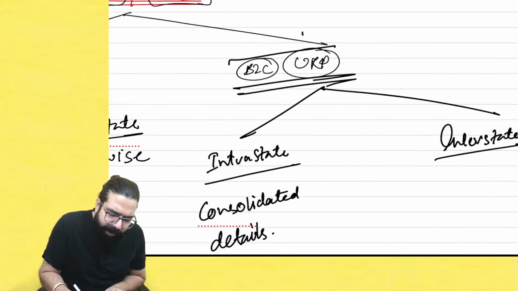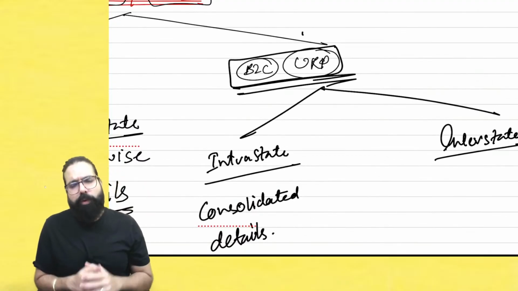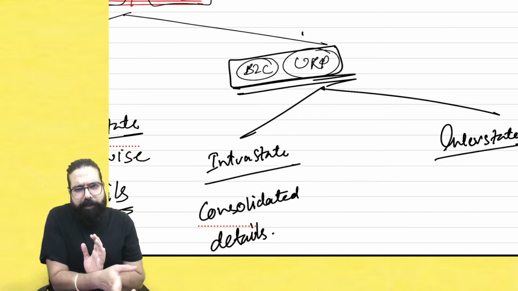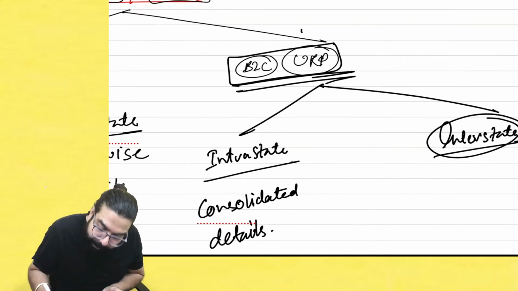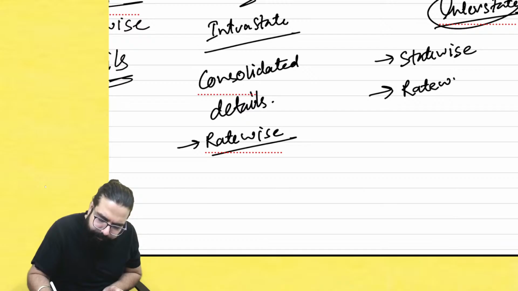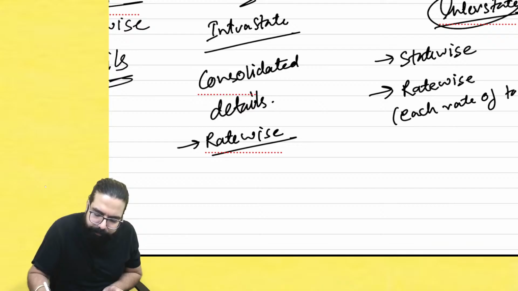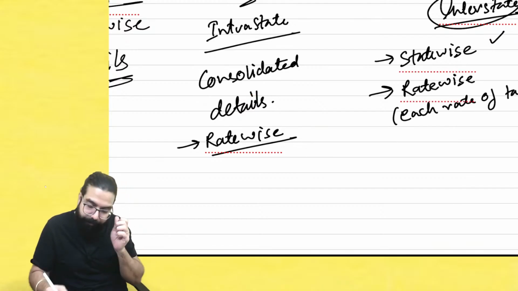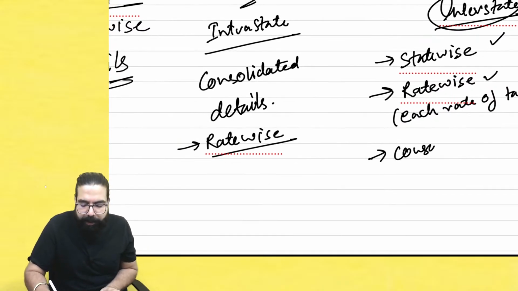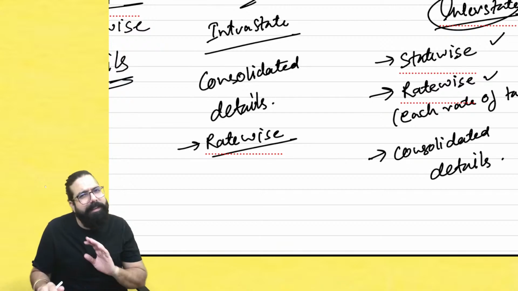Sir, for all the sales which you have done, for example, for the month of April, to all the unregistered persons within the state: 5%, how much was the sale? 12%, how much was the sale? 18%, how much was the sale? In the interstate case, you have to give state-wise, rate-wise, meaning for each rate of tax. So for example, Tamil Nadu, how much was the sale for 5%? And it is consolidated details. You have to consolidate and give; each sale-wise detail you don't need.